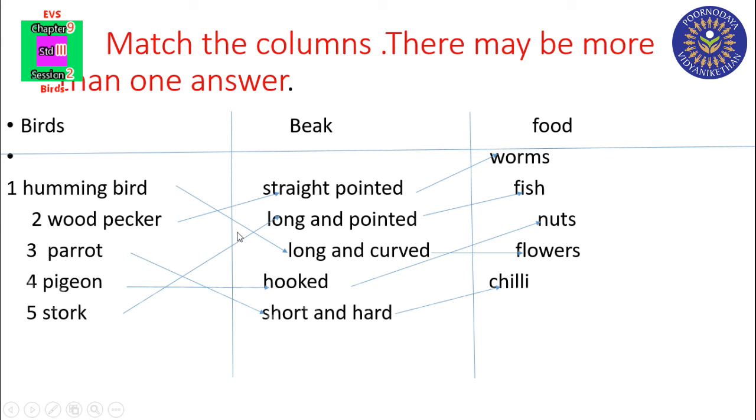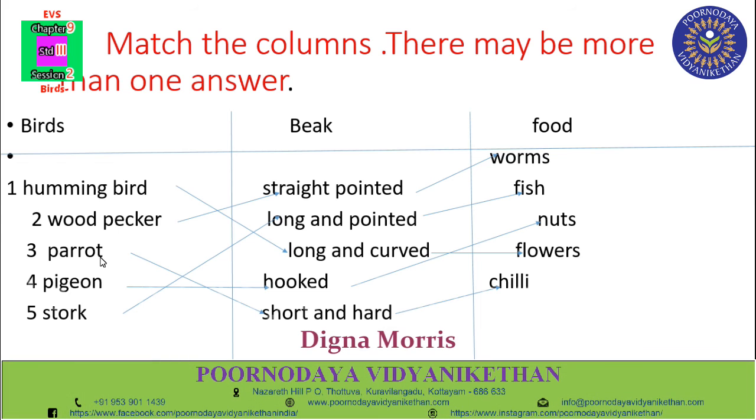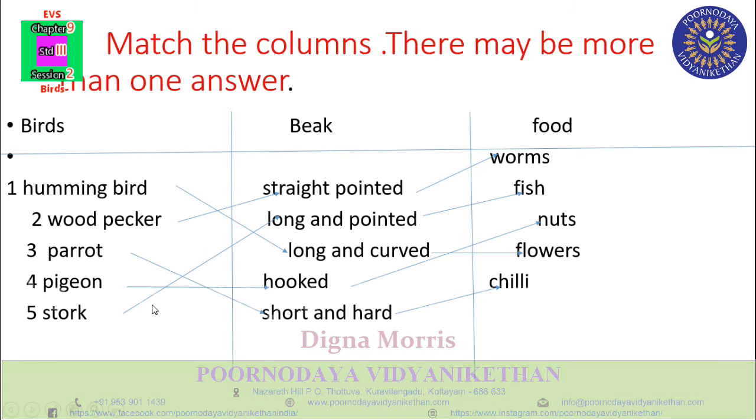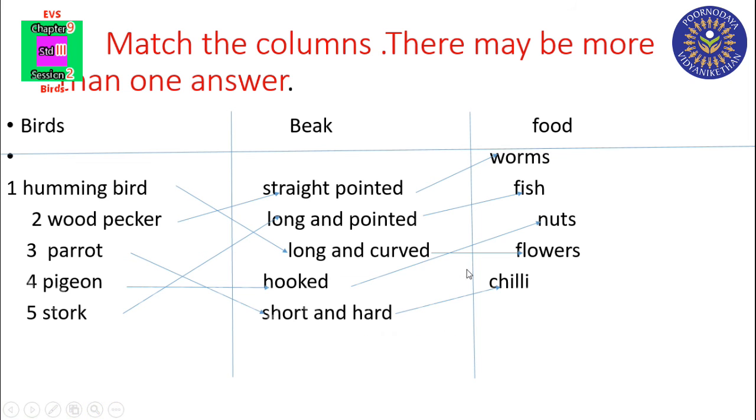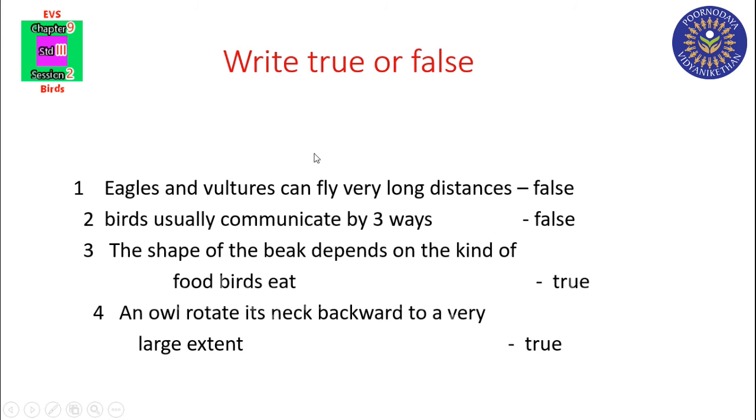Stork: beak long and pointed, foot fish. Once again, hummingbird: beak long and curved, foot flowers. Woodpecker: beak straight, pointed, foot worms. Parrot: beak short and hard, foot chili. Pigeon: beak hooked, foot nuts. Stork: beak long and pointed, foot fish. Write true or false.